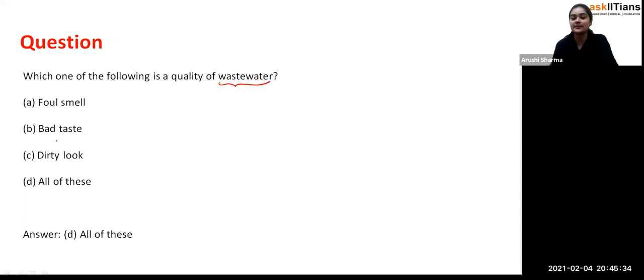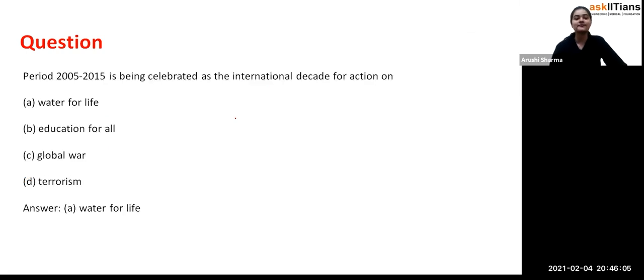It's just that the smell is coming. Bad taste, I know that you'll say, ma'am, we are not going to drink. Obviously, if it is getting a foul smell, its taste is also very bad at that point. Dirty look, like as we have seen that black water. So that black water, also you can see that these are the qualities of not fresh water, wastewater. So all of these, yes, D option is correct, all of these, because all these are the quality of wastewater.